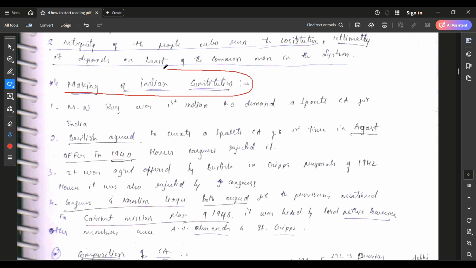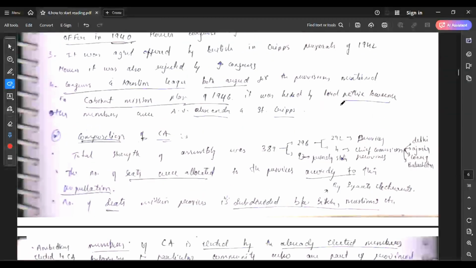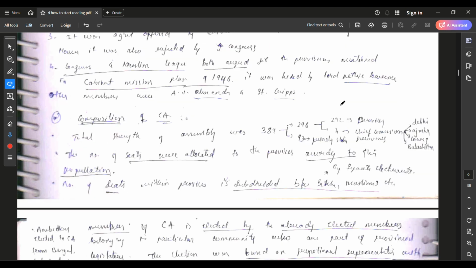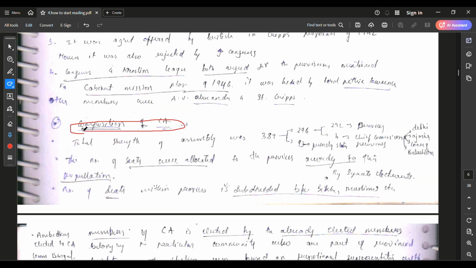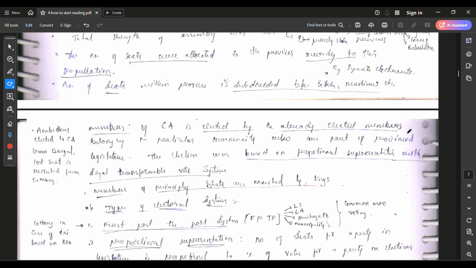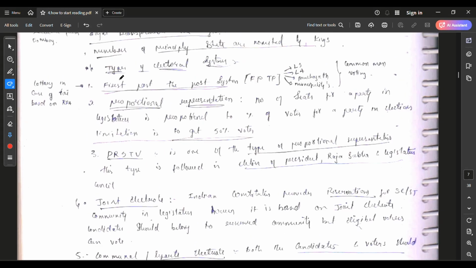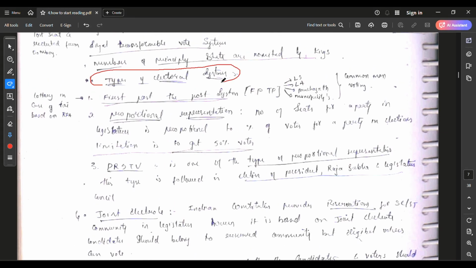Making of the Indian Constitution is clearly mentioned in the NCERT as well as the Lakshmikant. You can read that, no problem. The composition is also mentioned in the Lakshmikant. Okay, friends, you see here the types of electoral systems, which are just mentioned in the Lakshmikant and clearly mentioned in the NCERT. That's why I just brought what is important for you. You don't want any example. By reading this, you will understand what it is.